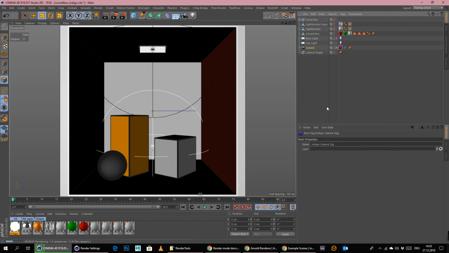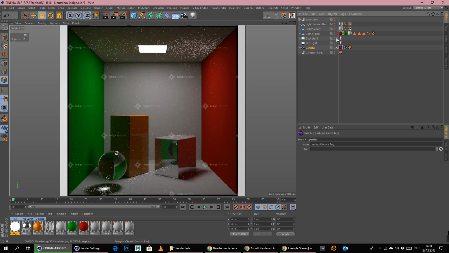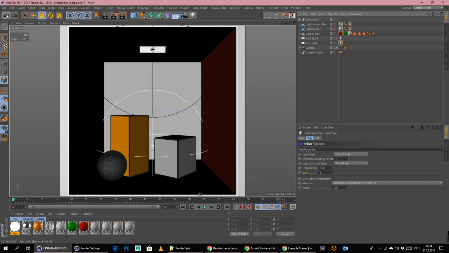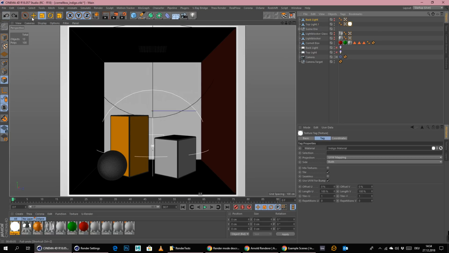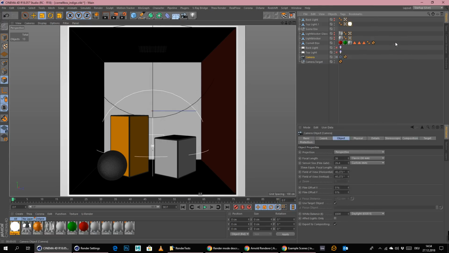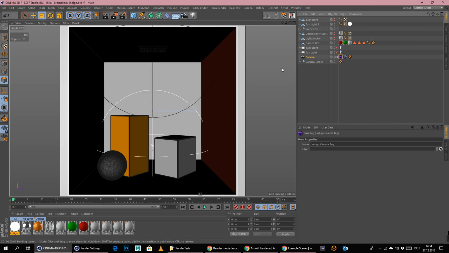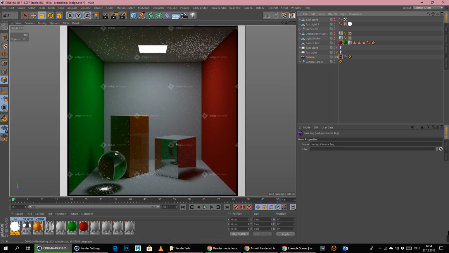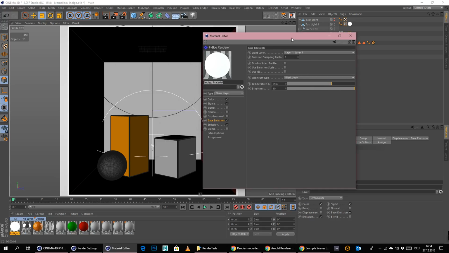So maybe this changes now a little bit. Let me try this with the camera tag again, what we tried before. Let's just give it a camera tag. Maybe it's my fault. We need a camera tag here, even though all the other render engines did not. Let's see what we get here now. Okay, still the same.